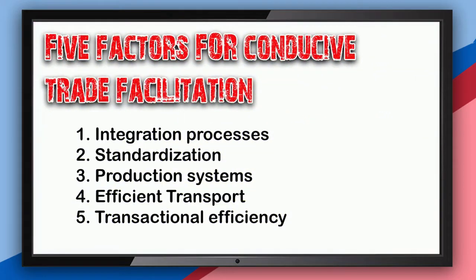Now let's talk about the five factors that have been conducive to trade facilitation in recent decades. Number one, integration. A process such as the emergence of economic blocs and the decrease of tariffs on a global scale through agreements promoted trade as regulatory regimes were harmonized. One straightforward measure of integration relates to customs delays, which can be a significant trade impediment since they add uncertainty in supply chain management. Number two is standardization.